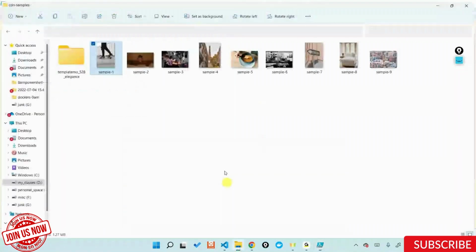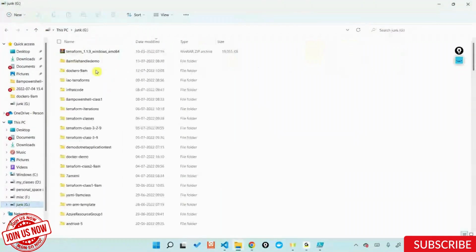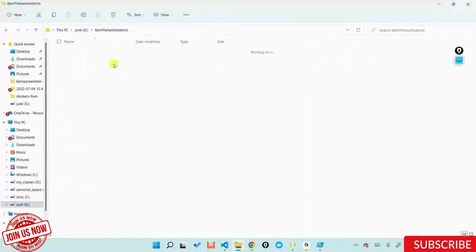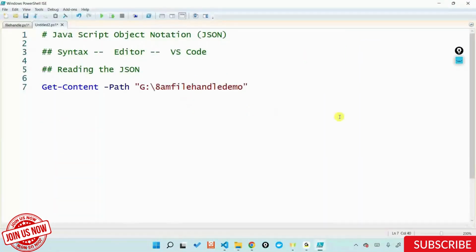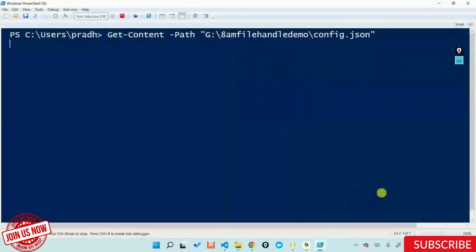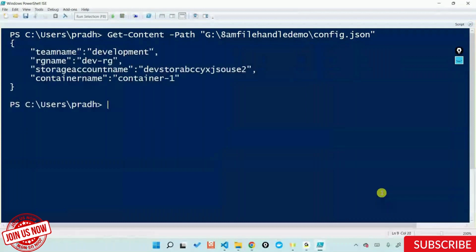Now this is where the file was. If I go here into ATM file handle out here, I have a config.json. Copy this out, and I'll just say, okay, fine, this is config.json out here, and I'll run this out here. And as and when I run this out, this is now going to give me the entire JSON object. This is now my entire JSON object telling me what is the team name, what is, let's say, the dev RG and all these things out here.